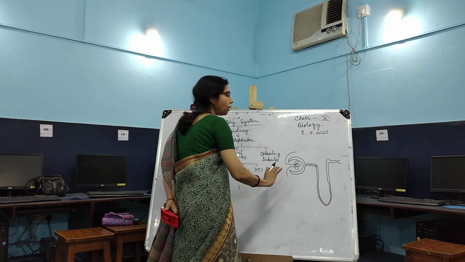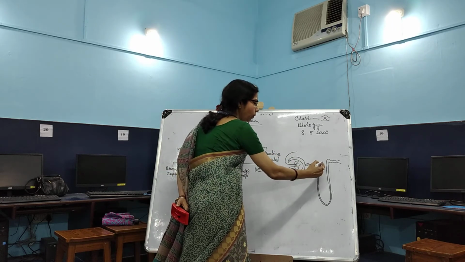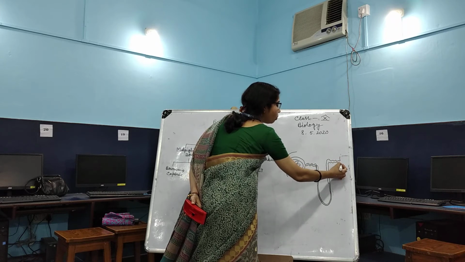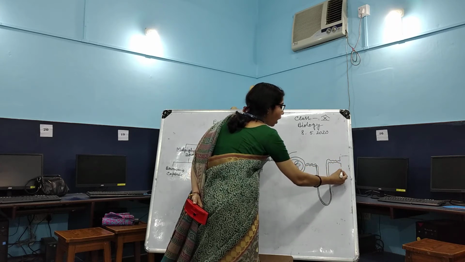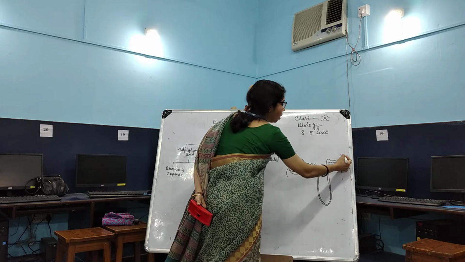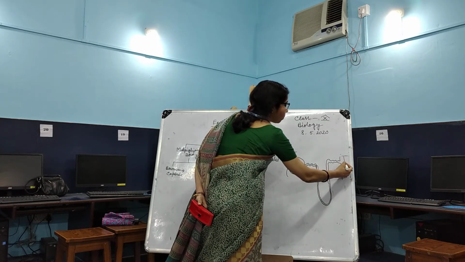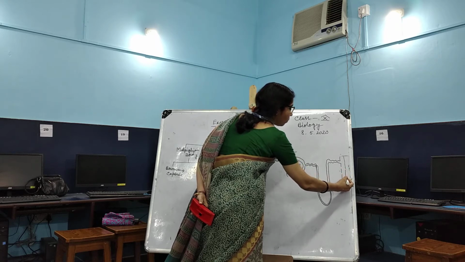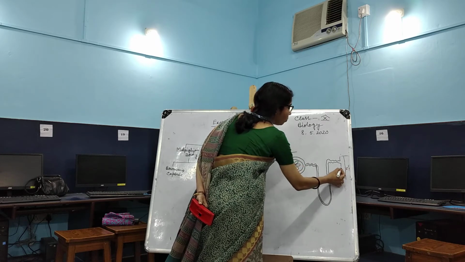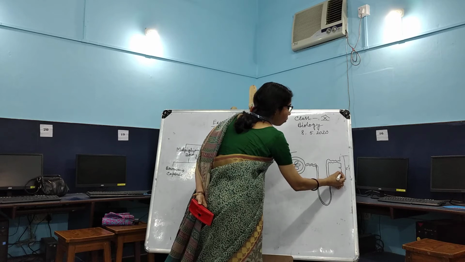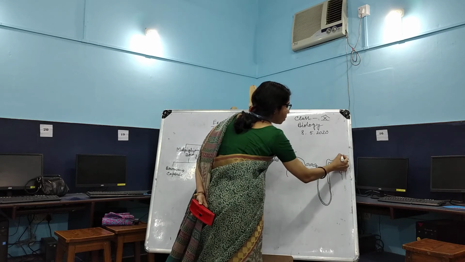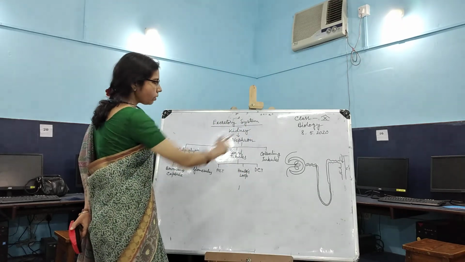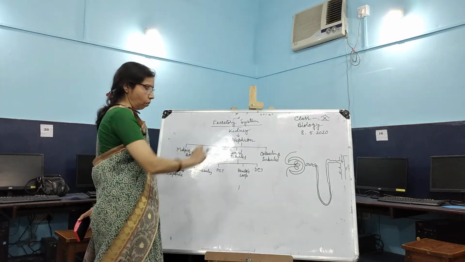That means the distal coiled tubules of the renal tubule open into another, larger duct called the collecting tubule, into which a number of distal convoluted tubules open. So this is the structure of the nephron.